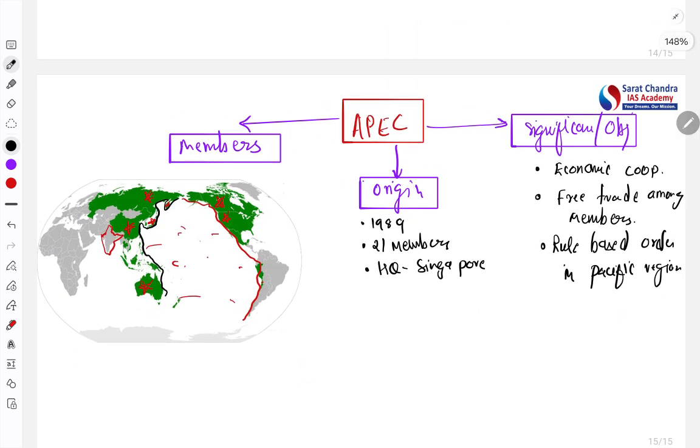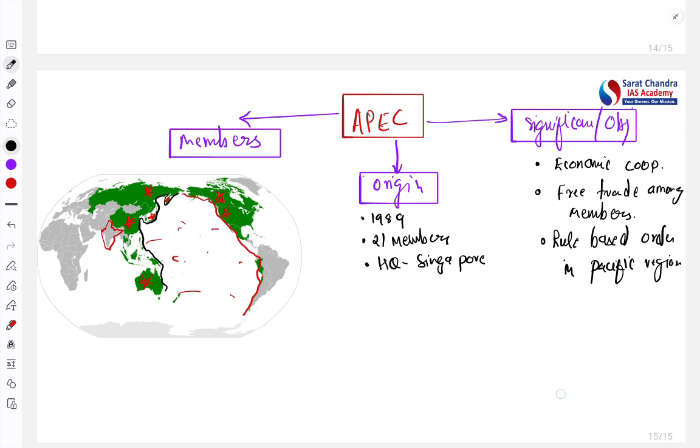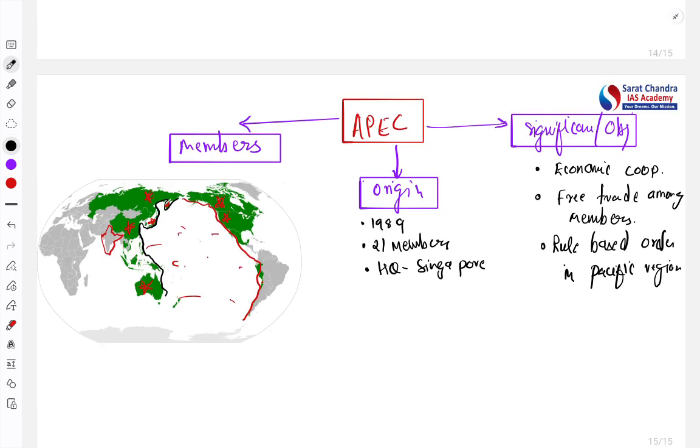So this way, I think this small slide will help you revise APEC in the most comprehensive way, and this much is only important. You don't have to cover so much, you have to cover only these aspects, right? So here what we are trying to provide is only that content which is important from the exam point of view, where questions can come, right?